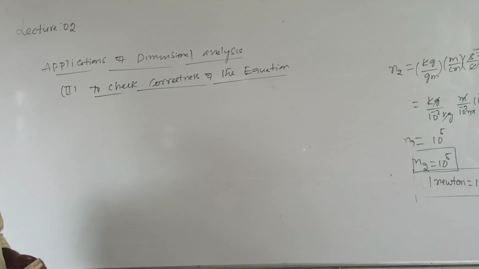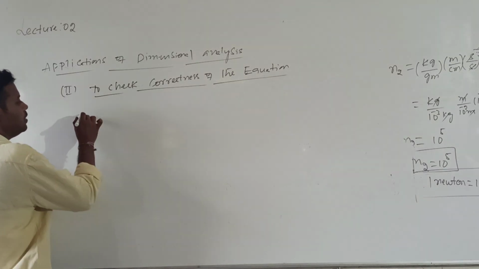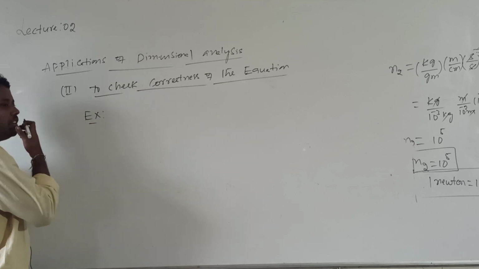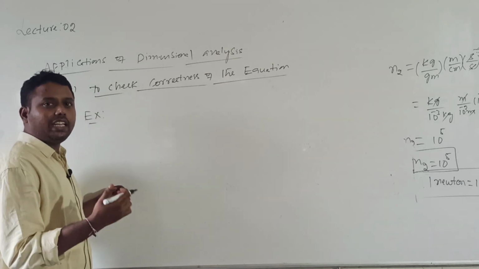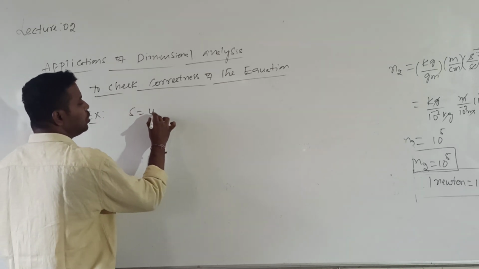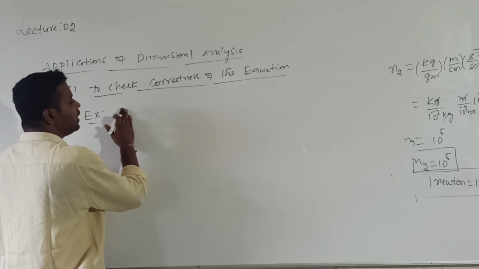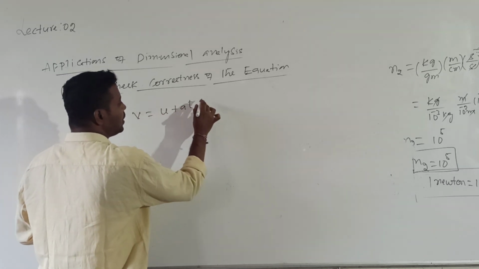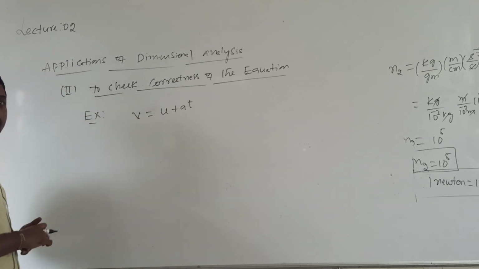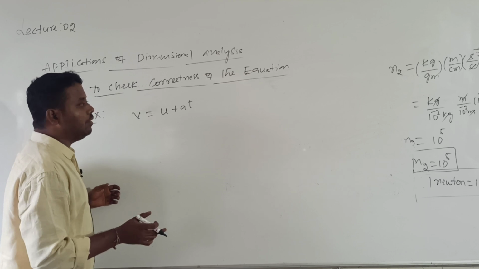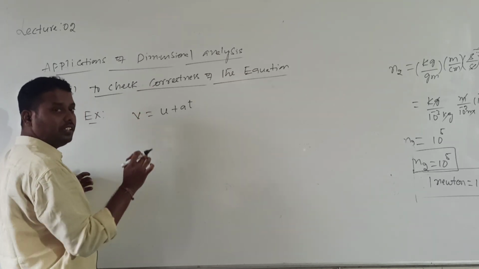So already we know the principle of homogeneity. According to that principle, if the dimensional formula on both sides of the given equation is the same, then that equation is dimensionally correct. I will take the example S is equal to ut, or otherwise V is equal to U plus AT. This one you know is numerically correct; we have derived this by the graphical method or the general method also. Now we can check whether it is dimensionally correct or wrong.